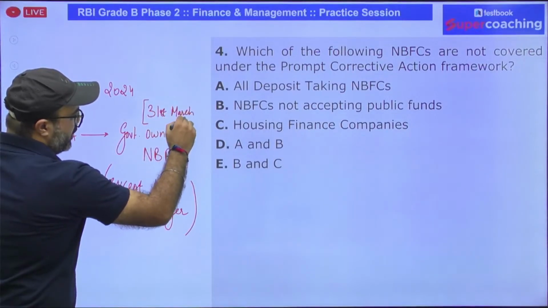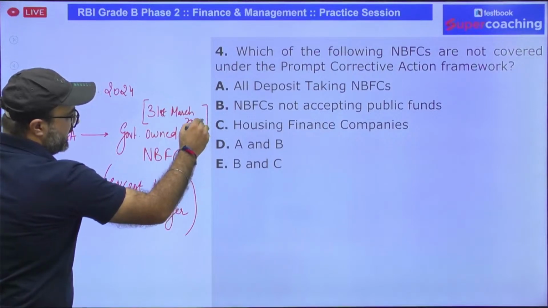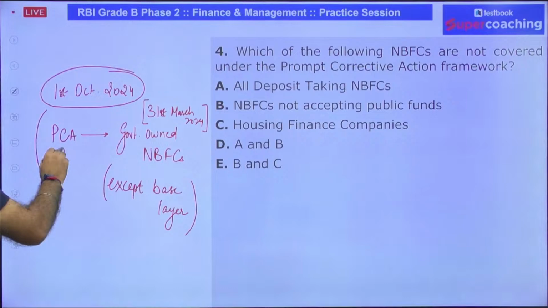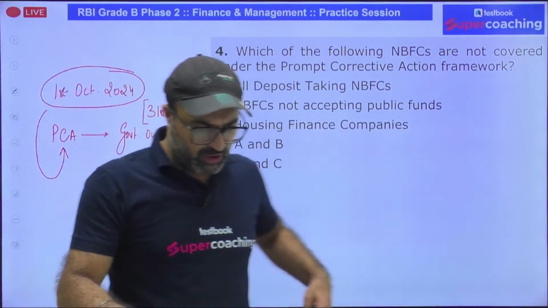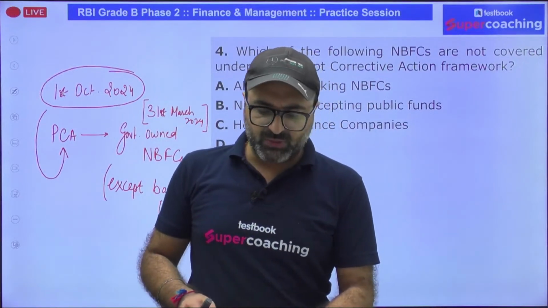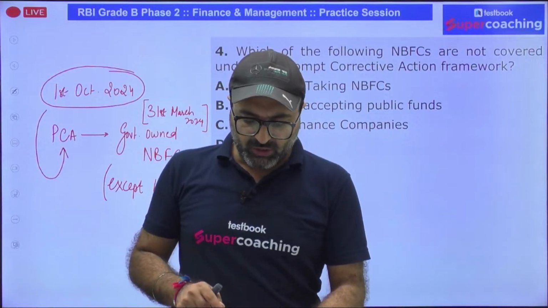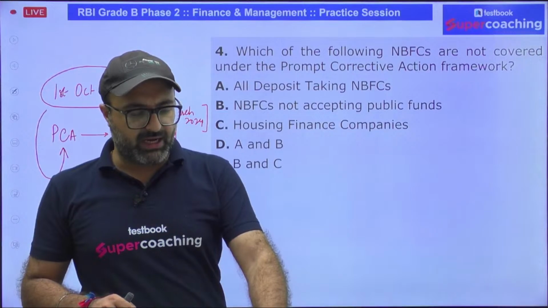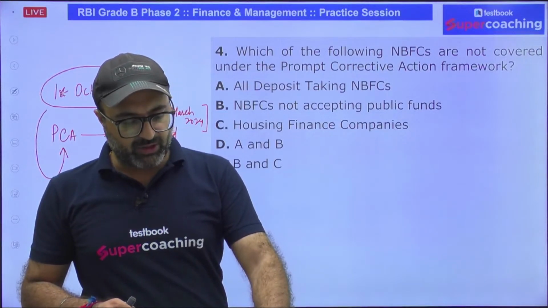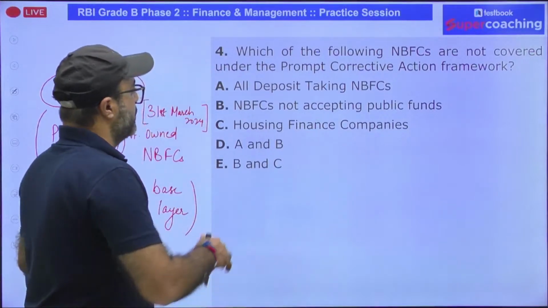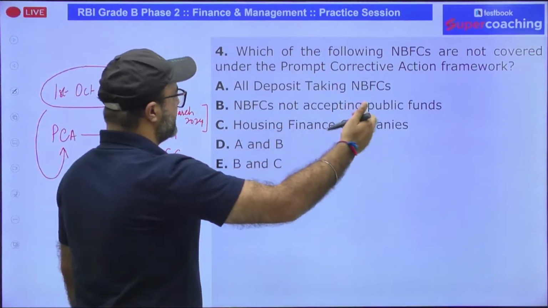So on the records of 31st March 2024 data, from 1st October 2024, PCA is now applicable on government owned NBFCs as well, earlier which was not applicable, but excluding those NBFCs which are included under the base layer. Is it clear? Okay. So all deposit taking NBFCs are not covered.